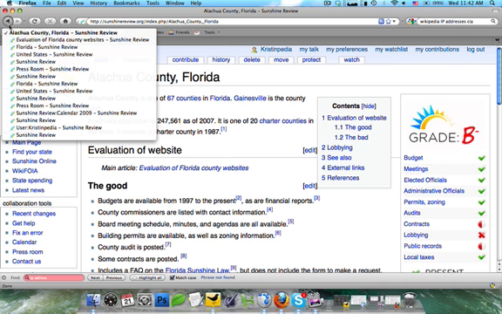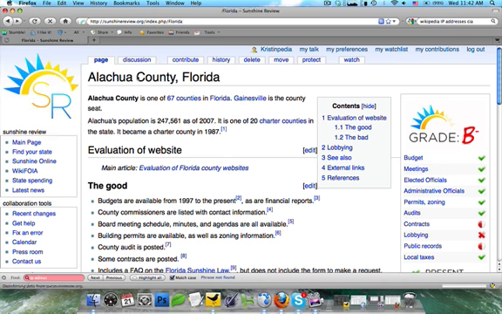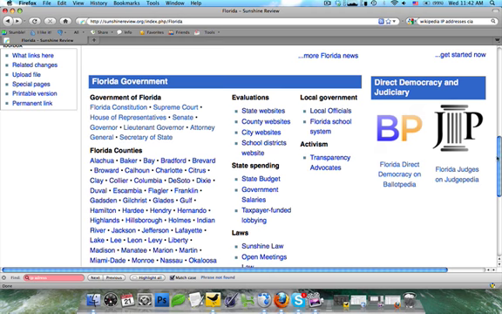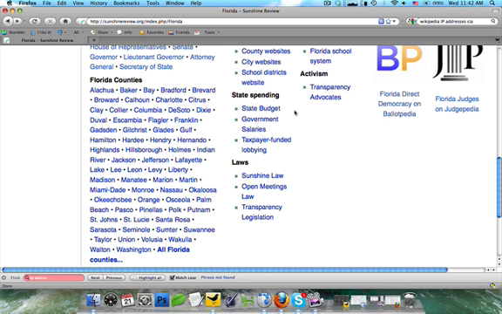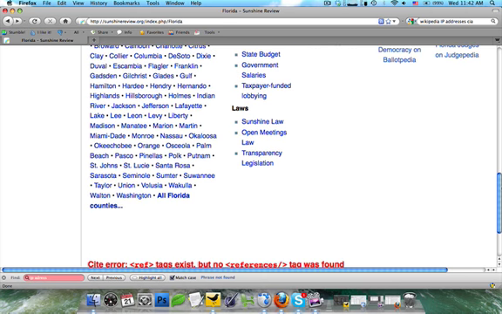Now I'm going to go back to the Florida Hub or the Florida main page so we can explore some of our other links. Down here we also have information, like I said, on each state's spending. So you're going to see here what the Florida state budget looks like, what their accounting principles are, that's in the state budget page. You're going to see information on government salaries, and information on taxpayer-funded lobbying, which commonly happens through a lot of associations in the state. You're also going to see the Florida Sunshine Law, the Florida Open Meetings Law, and a link to transparency legislation because, like I said, it's constantly evolving.